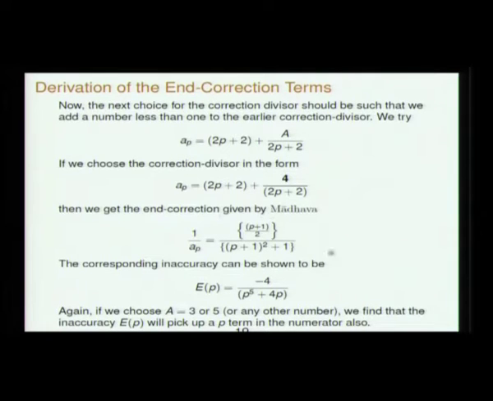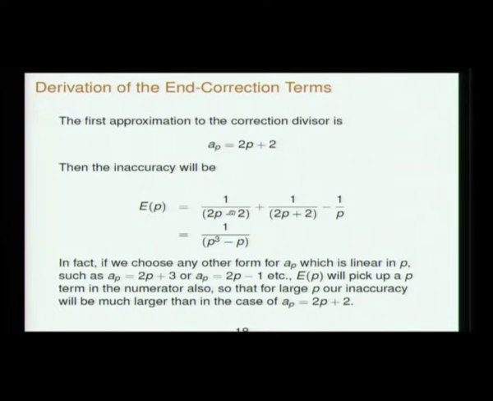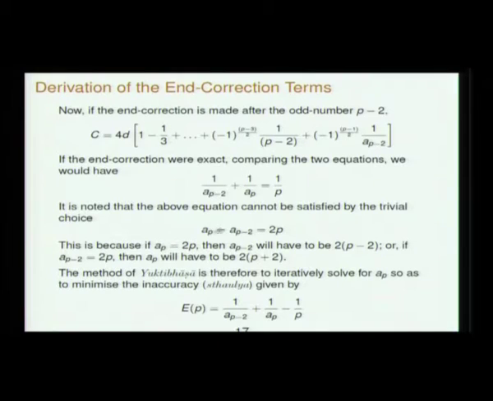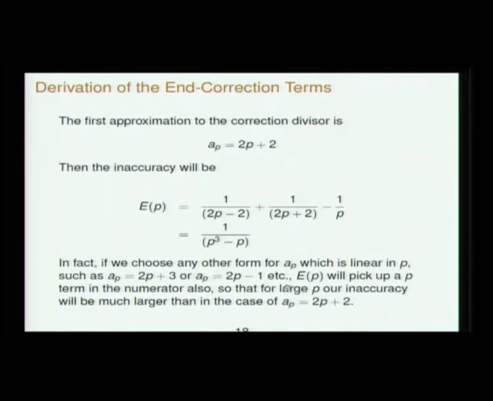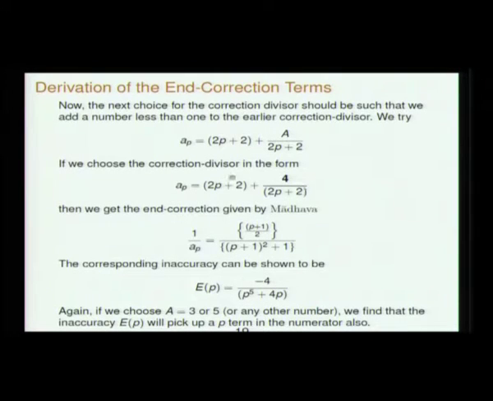The first correction that Madhava gave, you can recognize, is this. So for that A will have to be 4. Again the argument is, let us calculate EP with this AP. What is EP? EP is this, 1 by AP minus 2 plus 1 by AP minus 1 by P.